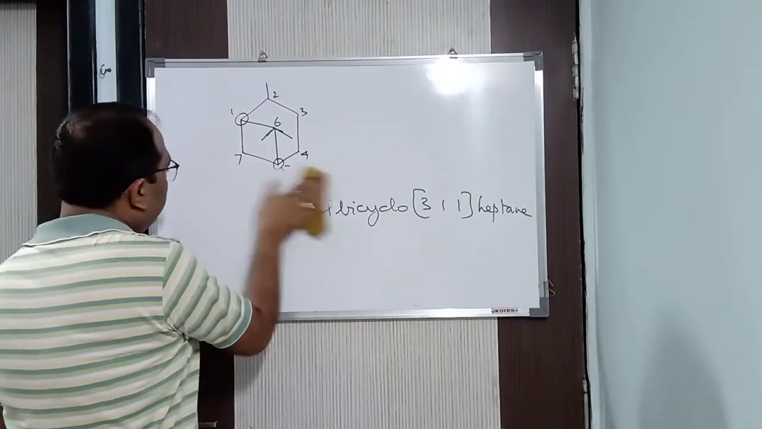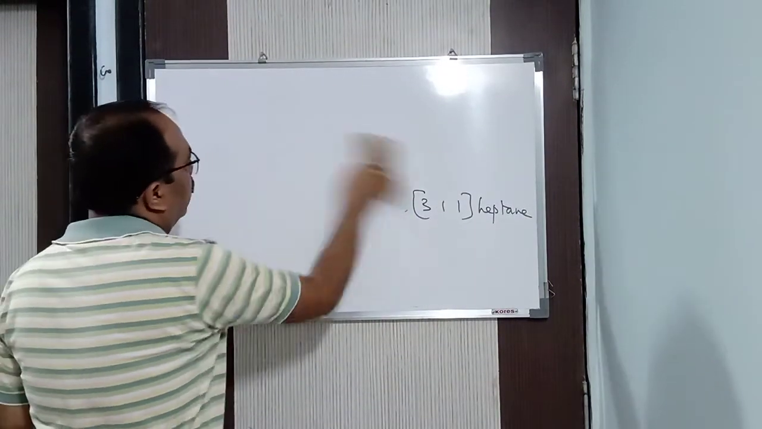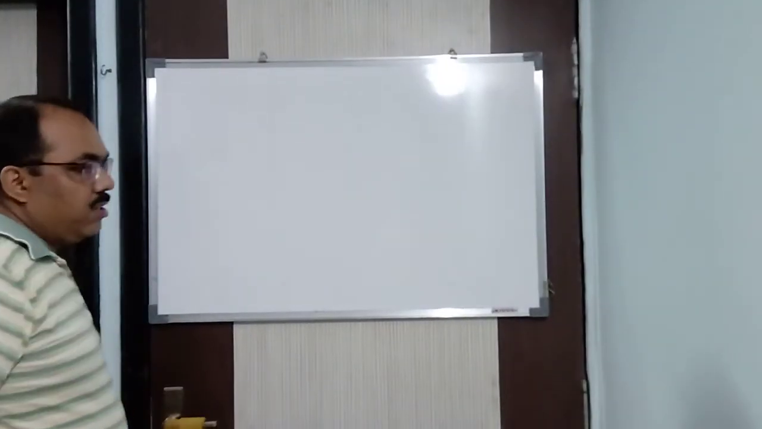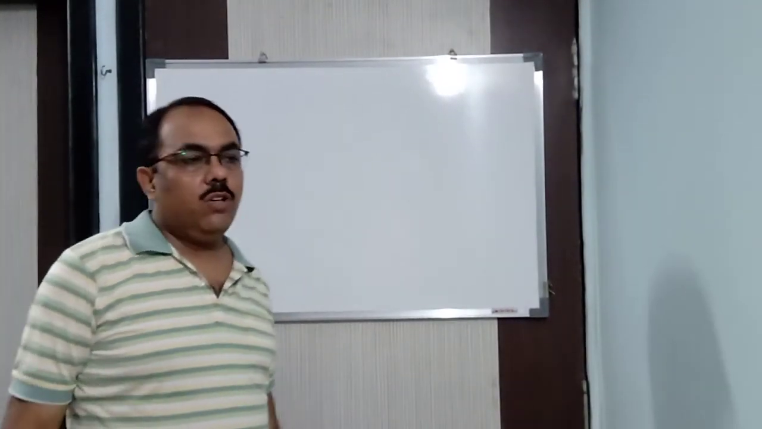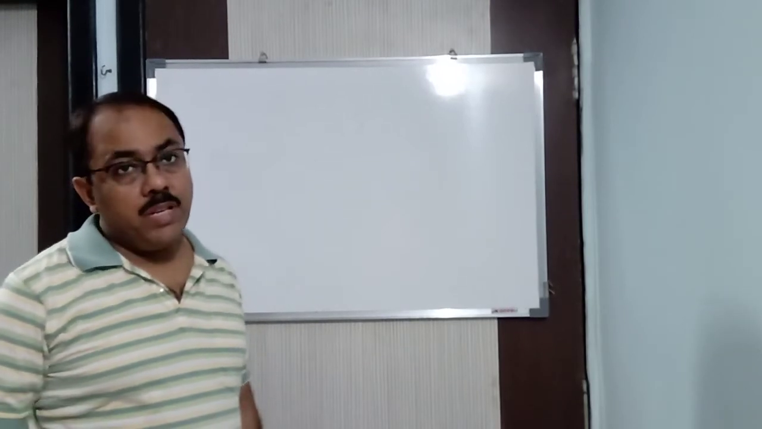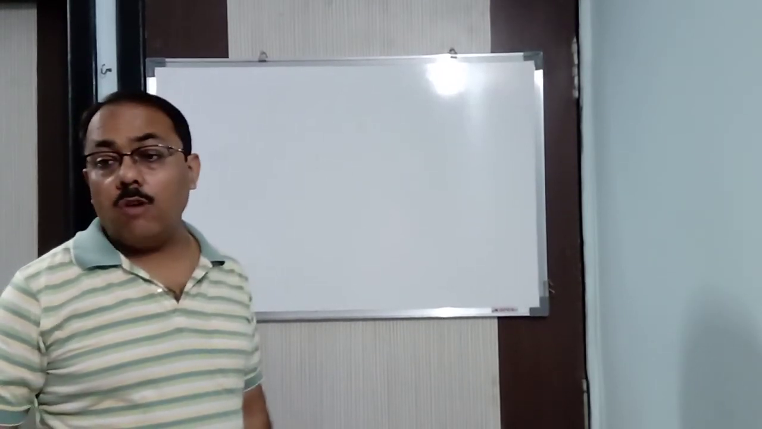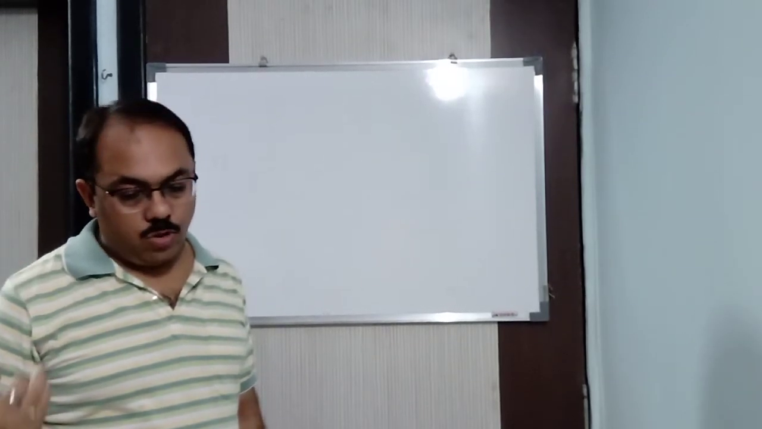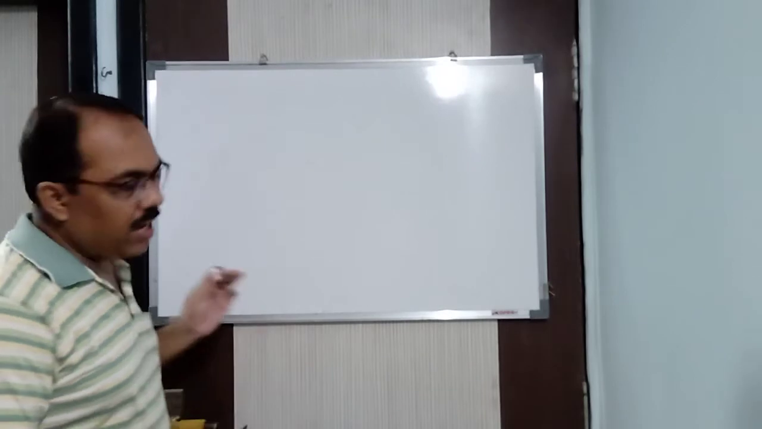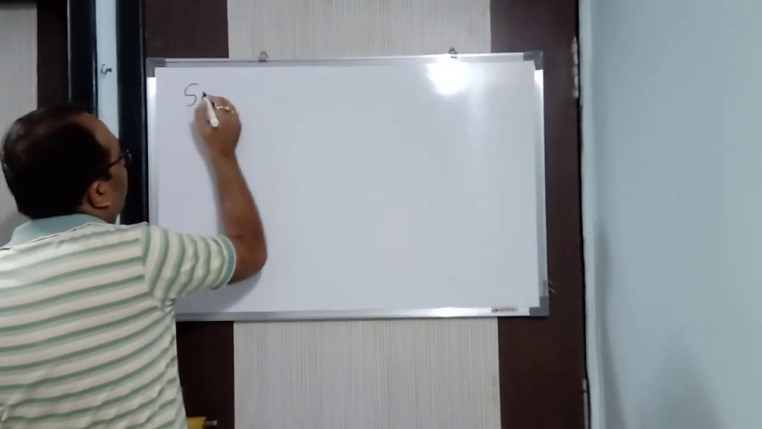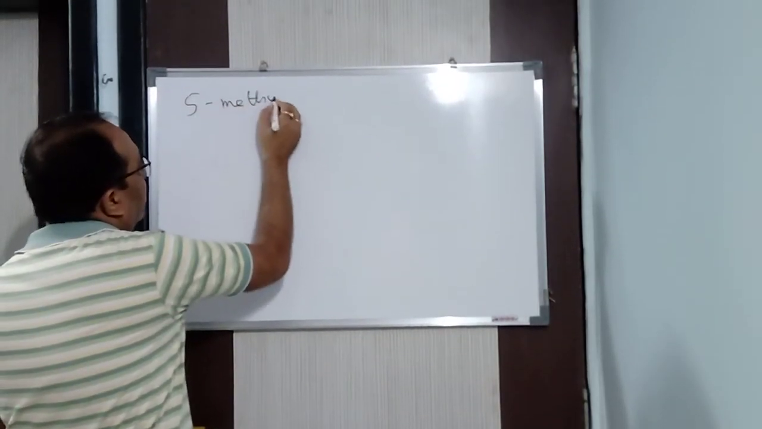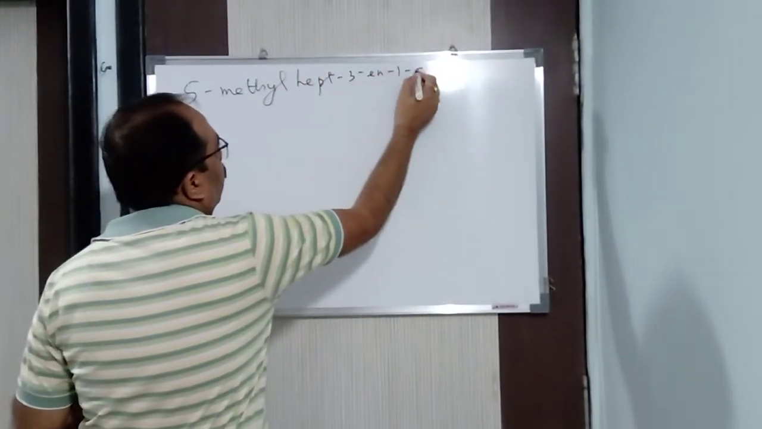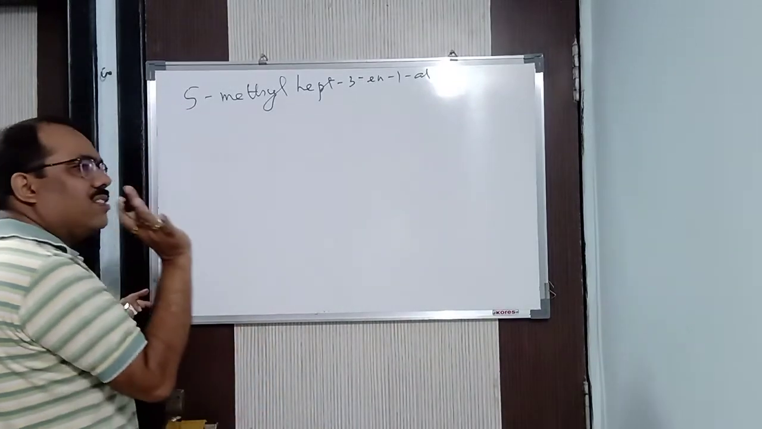Now, today I will tell you that suppose the IUPAC name is given. Till now, we were writing the IUPAC name and the structure was given to us. Today we will learn, when the IUPAC name is given to you, how to draw the structures. Let us take one compound, 5-methyl hept-3-yn-1-al.